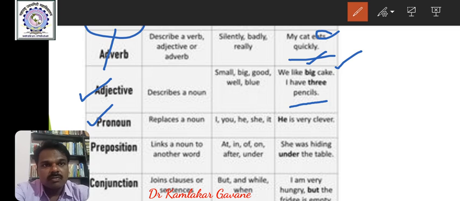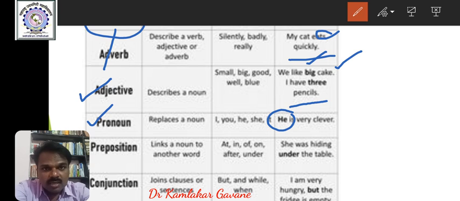Then next one, pronoun. Pronoun, for example, I, you, he. He is very clever. In this sentence, he is a pronoun. Preposition shows relationship between one noun and another word. The cat is on the table. The dog is under the table.